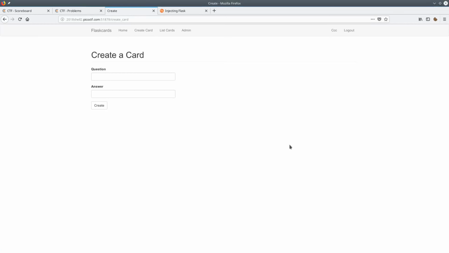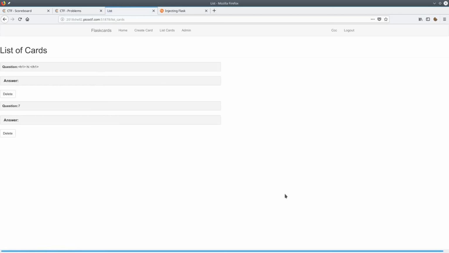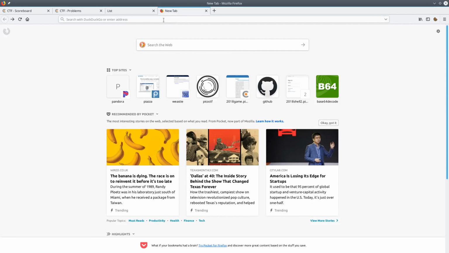Now being that I'm not too familiar with how Flask templates work, I thought it might just be a straight up Python evaluator. So I tried doing some Python scripts just to see if it would work. Well, you can see that not only did it not work, but it actually caused the whole page to screw up, so I just deleted that. Alright, so the template injections are clearly not just a straight up Python evaluator. If so, I could have just run some system commands to get a web page, but I decided to do some more searching. So I looked for some things you can do with a Python Flask injection.